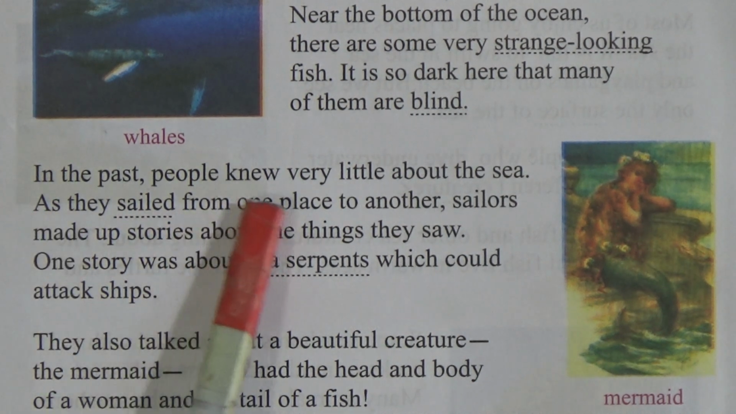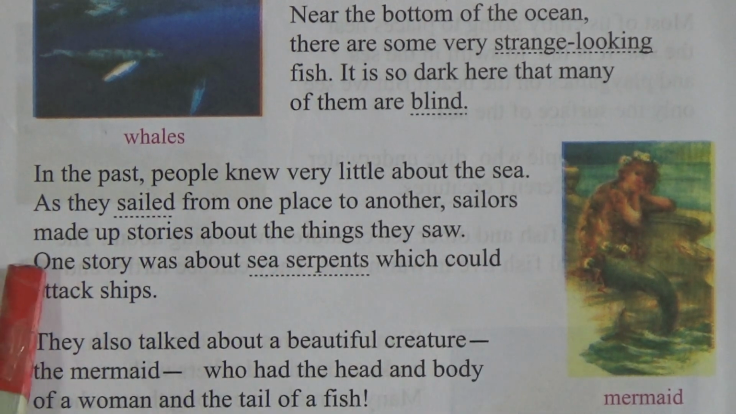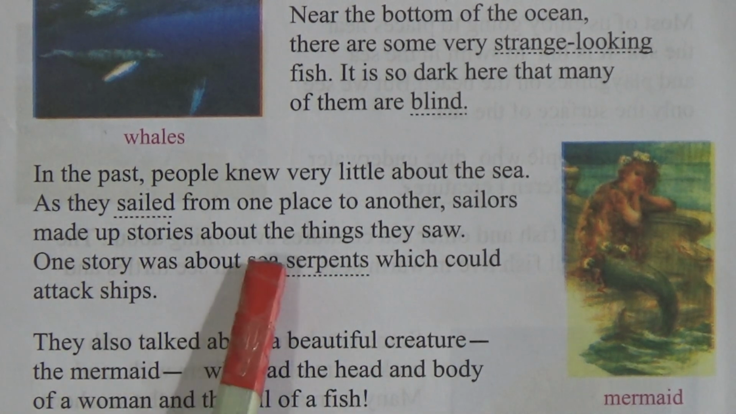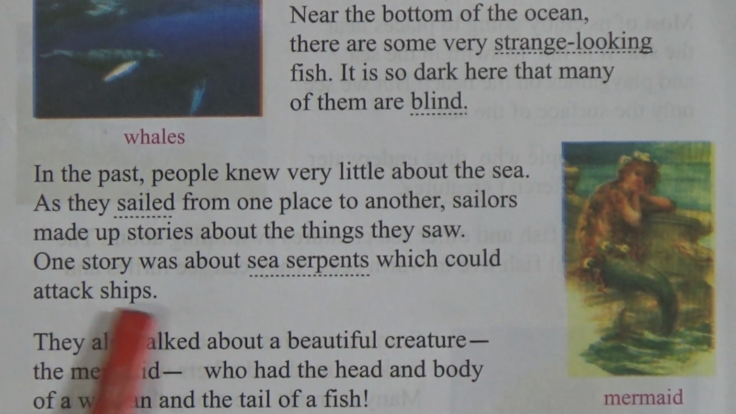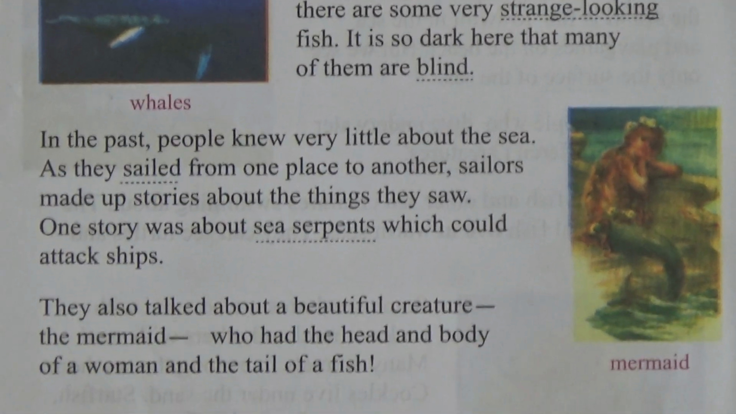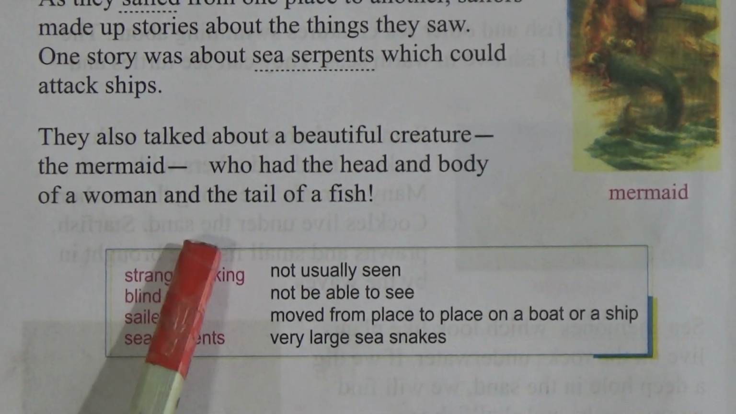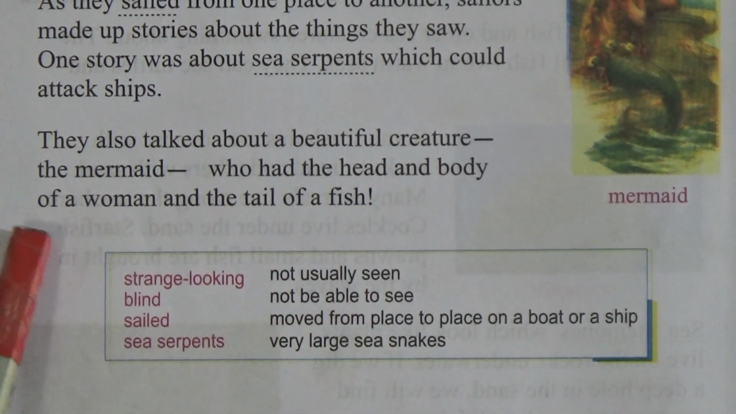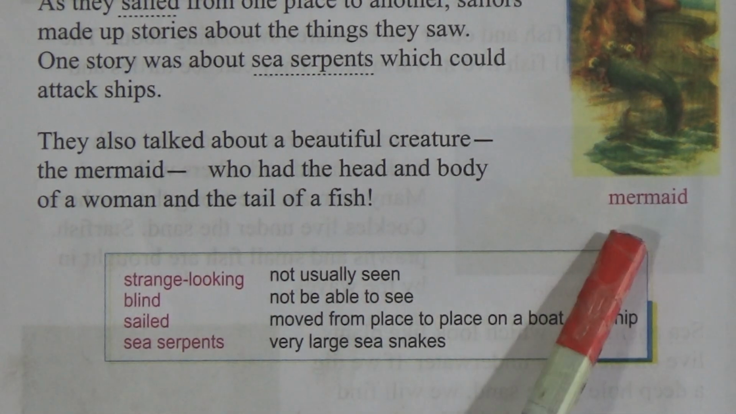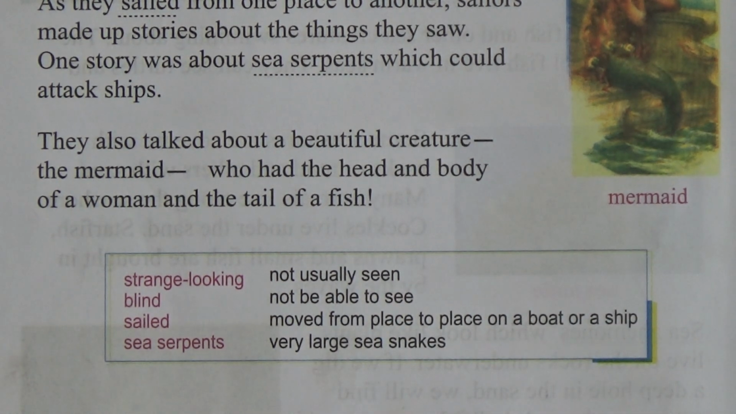In the past, people knew very little about the sea. As they sailed from one place to another, sailors made up stories about the things they saw. One story was about sea serpents which could attack ships. They also talked about a beautiful creature, the mermaid, who had the head and body of a woman and the tail of a fish. Just look, this is the picture of a mermaid. So this is the story and the story's title is Wonders of the Sea.